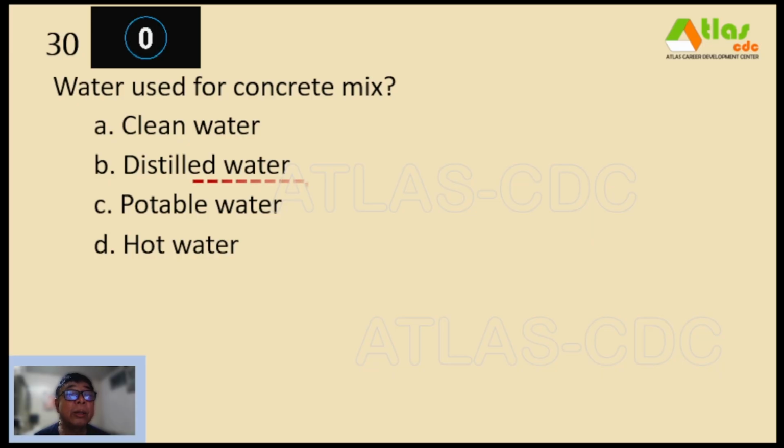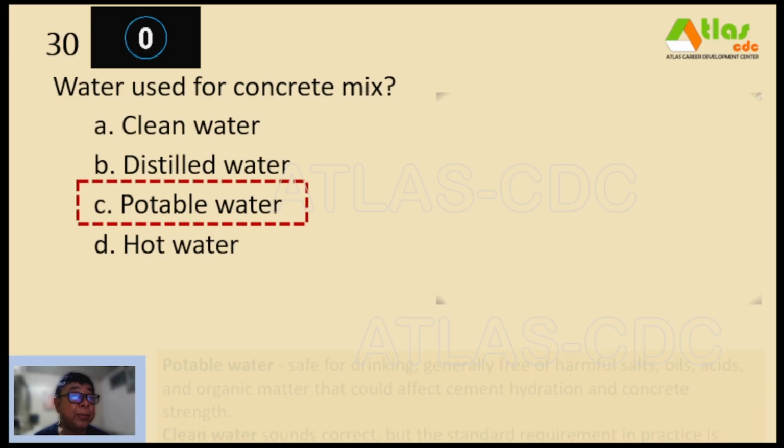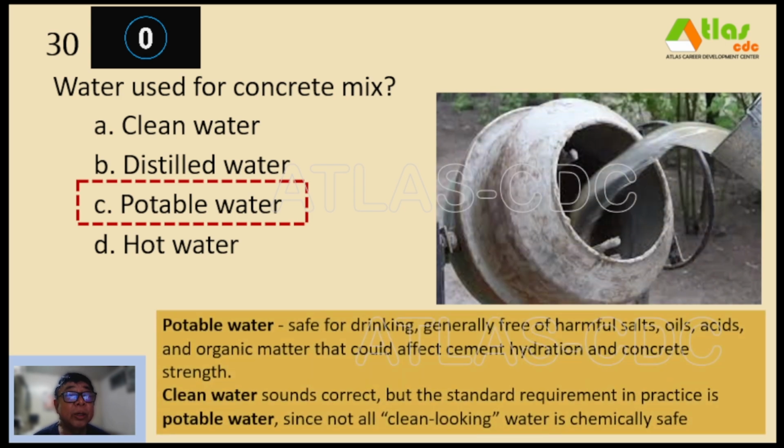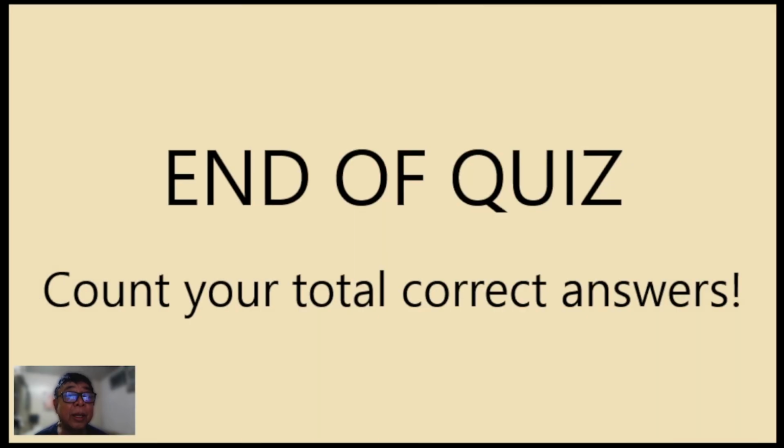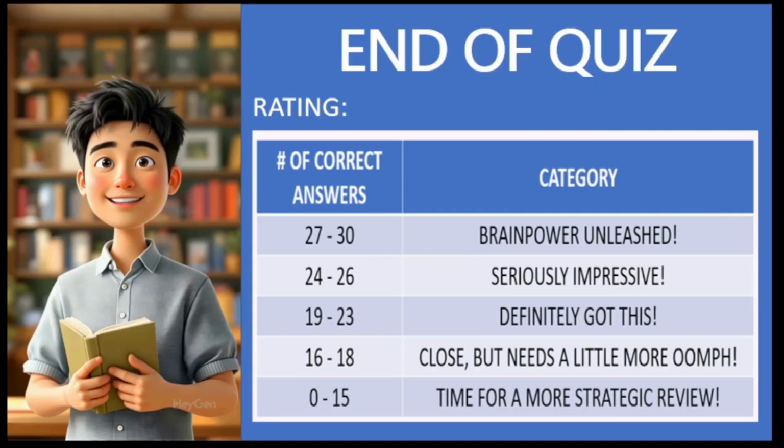And our correct answer is letter C. Potable water. So potable water is safe for drinking, generally free of harmful salts, oils, and acids, and organic matter that could affect cement hydration and concrete strength. Clean water sounds correct, but the standard requirement in practice is potable water, since not all clean-looking water is chemically safe. And that's it for our quiz.